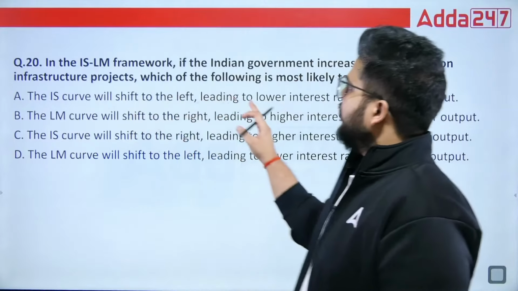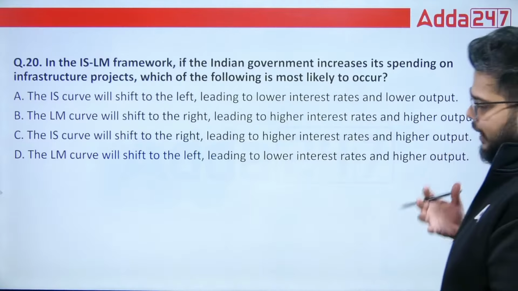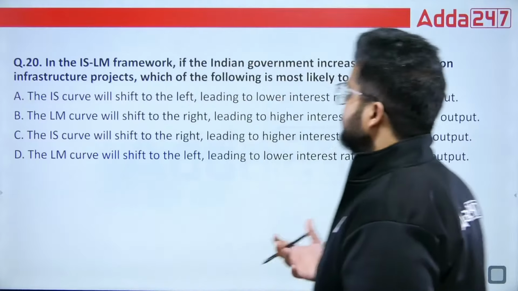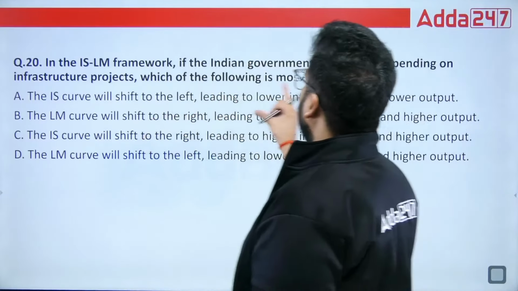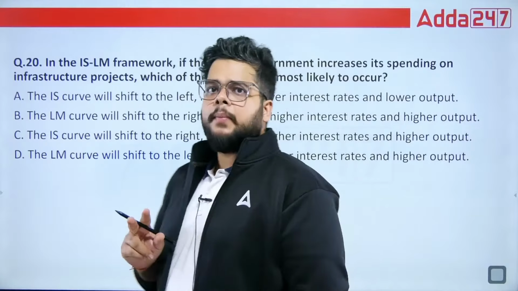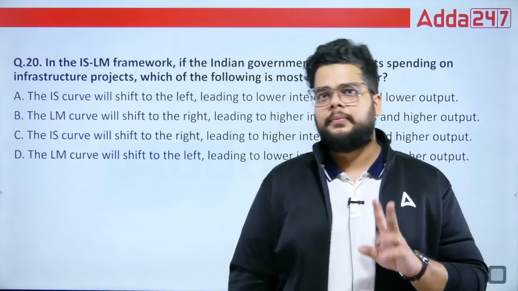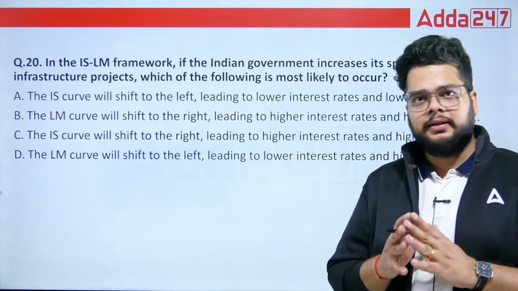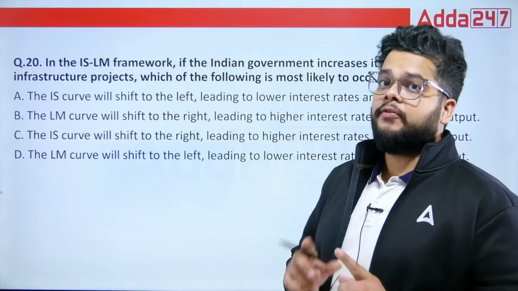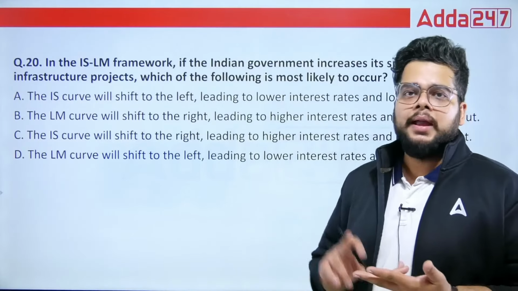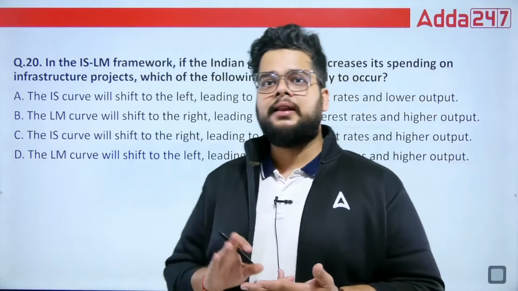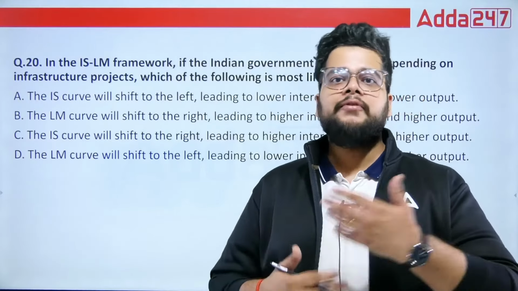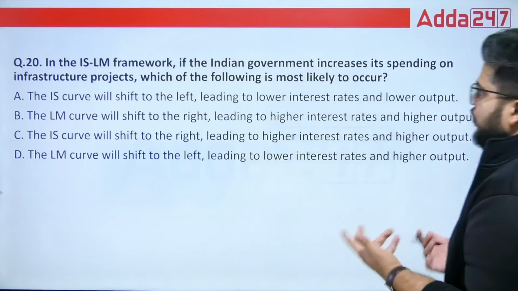Then we have, in the IS-LM framework, if the Indian government increases its spending, it means we are seeing fiscal expansion. We are talking about fiscal expansion on infrastructure projects. Which of the following is most likely to occur? So always remember, whenever there is fiscal expansion, two effects will be there. One, your particular graph will move towards right because the economy is expanding. Along with that, which graph will move, IS or LM? In case of fiscal policy, fiscal contraction or fiscal expansion, you will find the IS curve shifting, while LM will shift in the monetary policy. So what will be the right answer here?